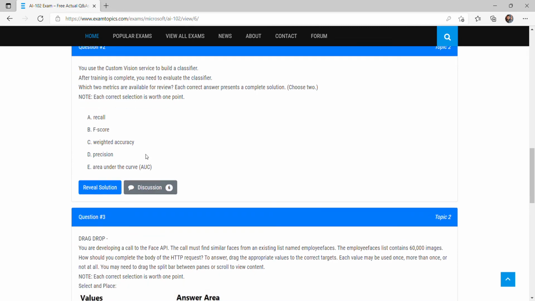So let's see the next question. You use the Custom Vision service to build a classifier. Custom Vision means we have to identify something from an image, and it is a classifier. After training is complete, you need to evaluate the classifier. Which two metrics? For a classification model, basically two metrics are used: precision and recall. We don't use any other metrics for the classification model. So these two are the correct options, recall and precision, that is options A and D.